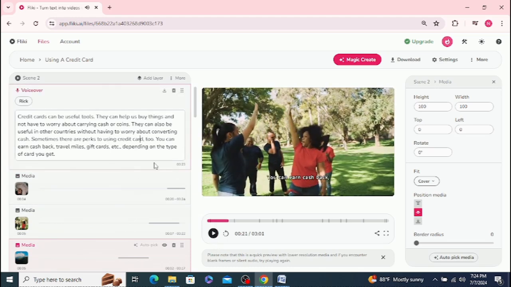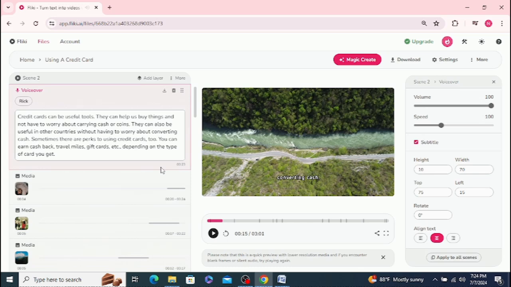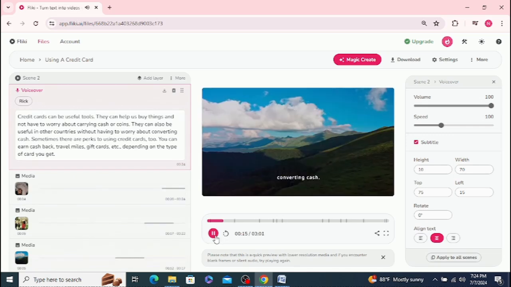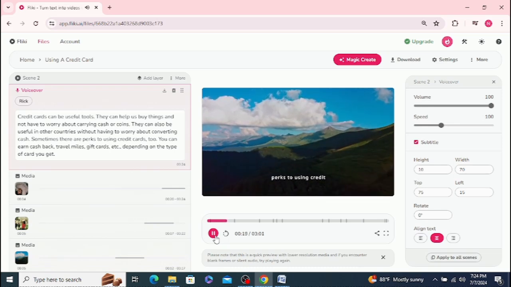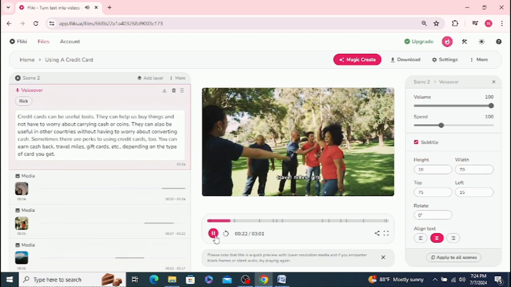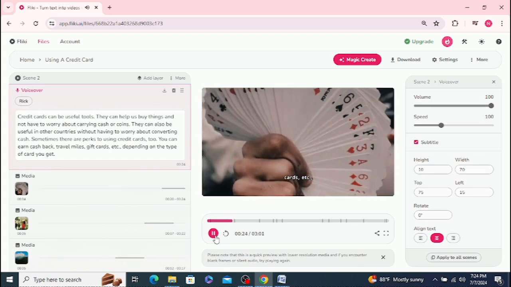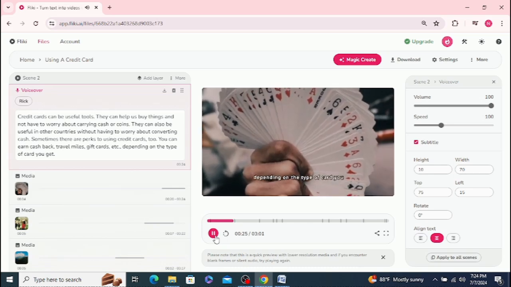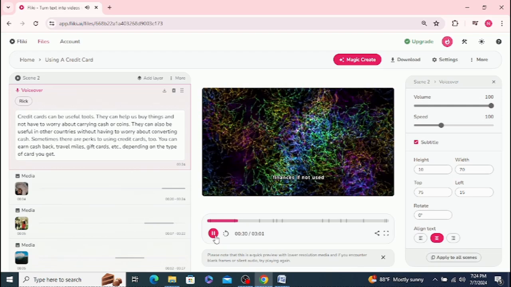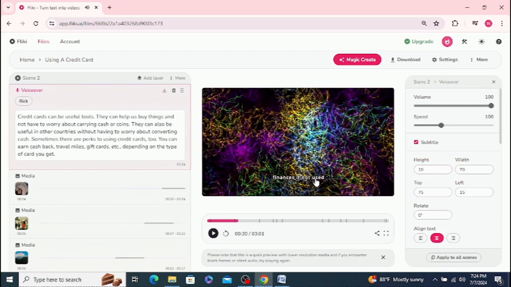That's where I messed up. I did the credit cards. So I'm making sure that's there. Let's keep it going. Oop, with that dog. Sometimes there are perks to using credit cards, too. You can earn cash back, travel miles, gift cards, etc., depending on the type of the card you get. Credit cards can also be detrimental to your finances if not. Now I need to find that part where it says credit cards.